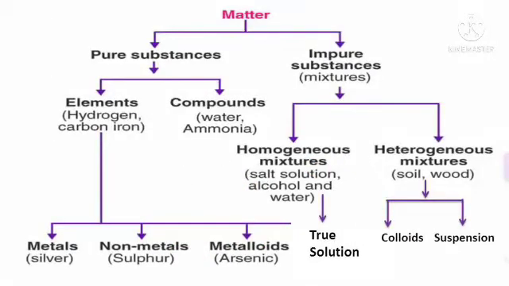So first we have matter, which is broken down into pure substances and mixtures. Pure substances are further divided into elements and compounds. Elements are further divided into metals, non-metals and metalloids. On the other side, mixture is divided into homogeneous mixture and heterogeneous mixture. Homogeneous mixture further gives us true solution.